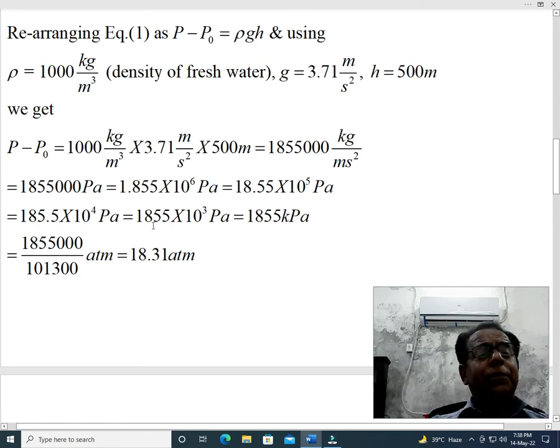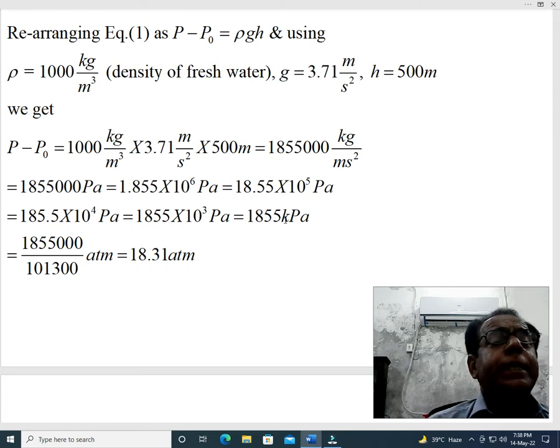Similarly, when we write it as 1855, then we will write it as into 10 raised to the power 3 Pascal. And we know that 10 raised to the power 3 is equal to kilo, K, so it can alternatively be written as 1855 kilopascal. All these steps are quite optional. These are just a matter of discretion. We are not bound to follow these steps.